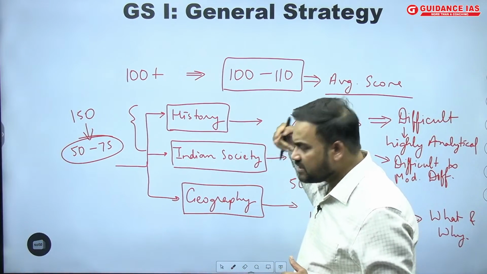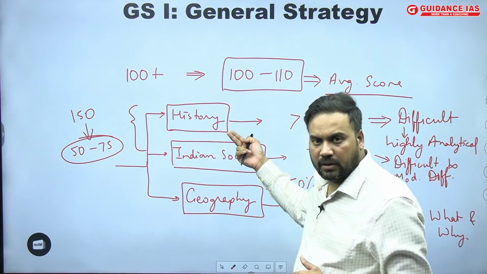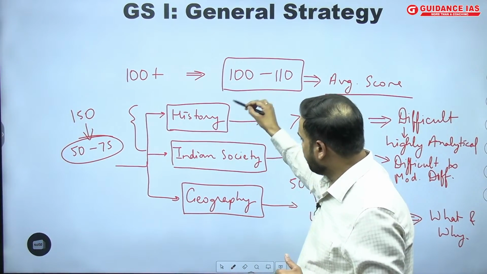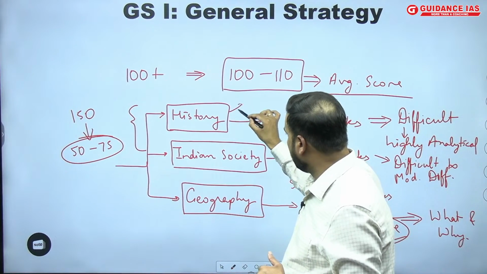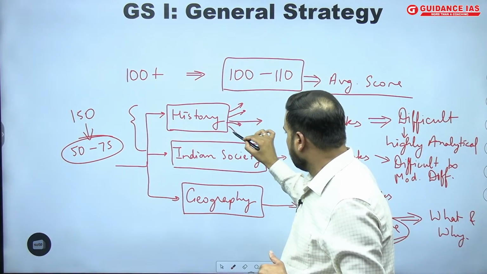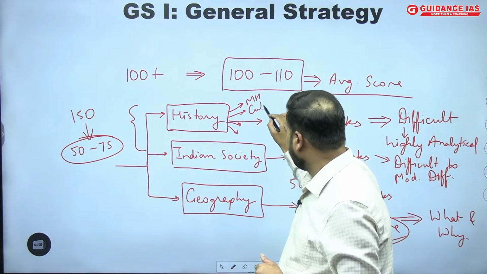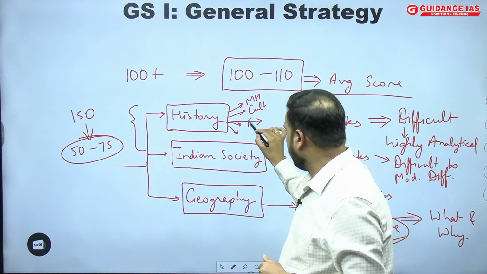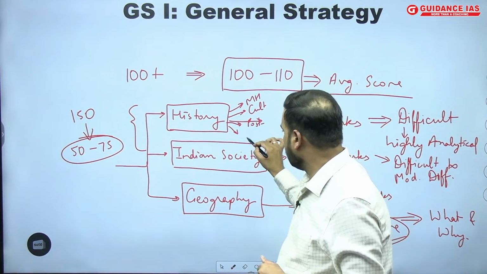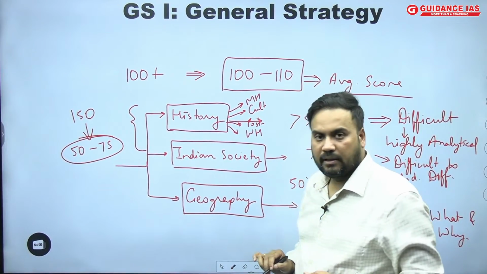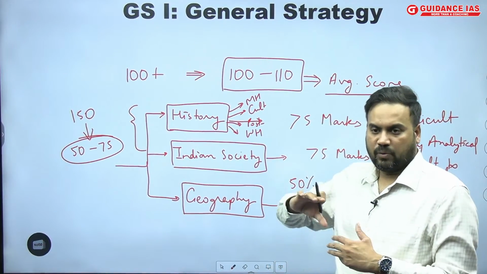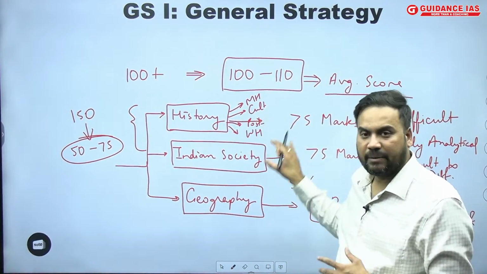You invest time accordingly. Many times, because we know in history there are a number of areas, we know that there is modern history, there is the area of culture, there is post independence history, there is world history, and because of that, many students allot too much time to history.